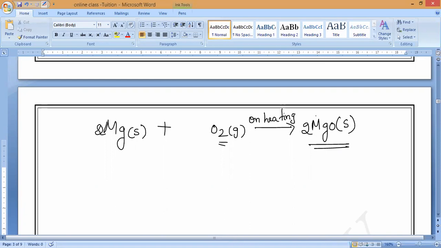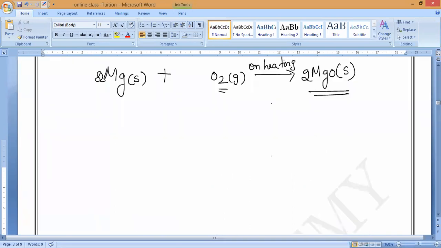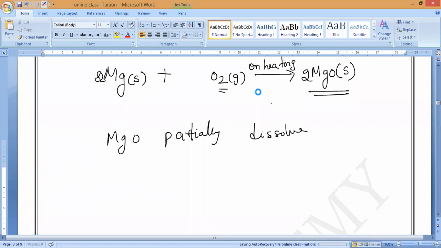This magnesium oxide is partially dissolved, not completely, in water, and it will form magnesium hydroxide solution. Remember that.